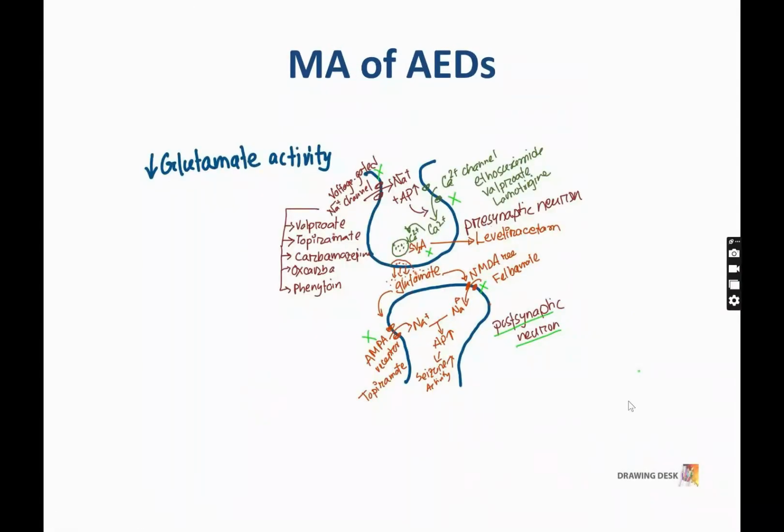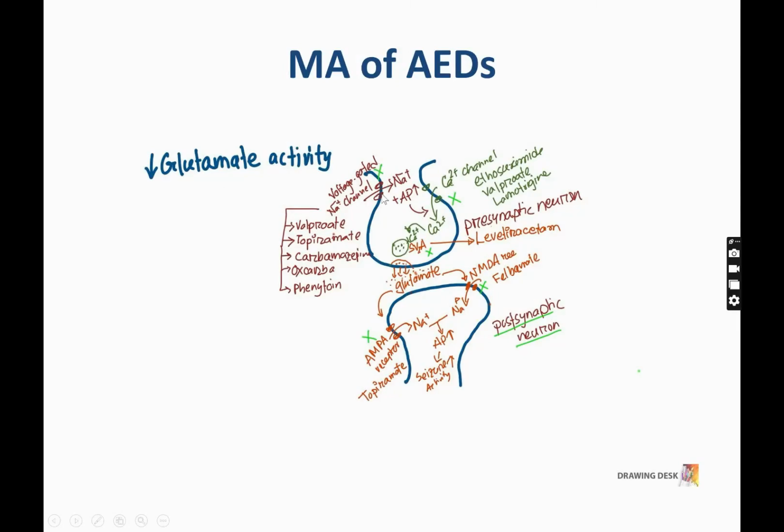Welcome to my channel. Today I will discuss the mechanism of action of antiepileptic drugs. Antiepileptic drugs act in two ways. One way is decreasing the glutamate activity and another way is increasing the GABA activity. So let's see how the drugs decrease the glutamate activity.